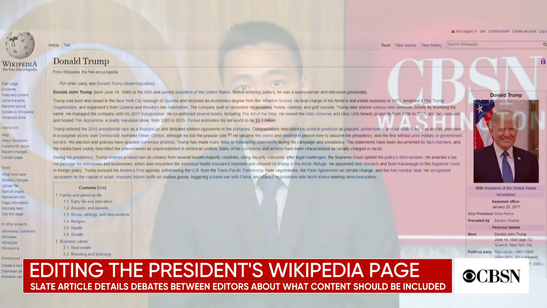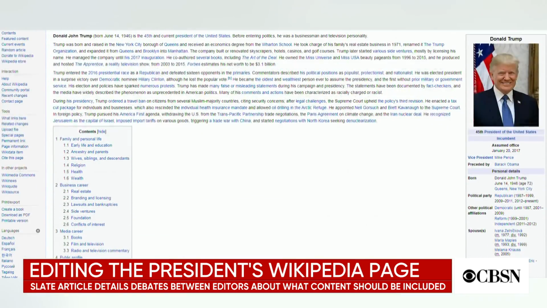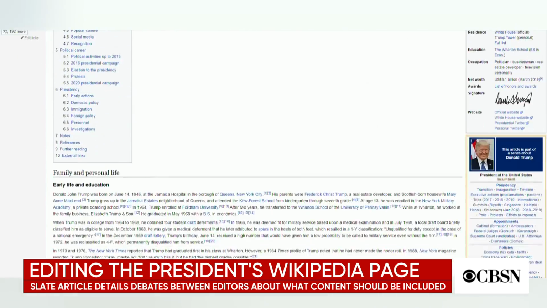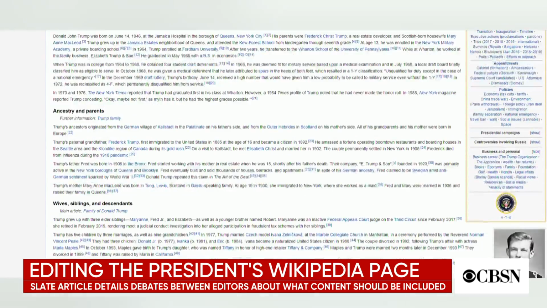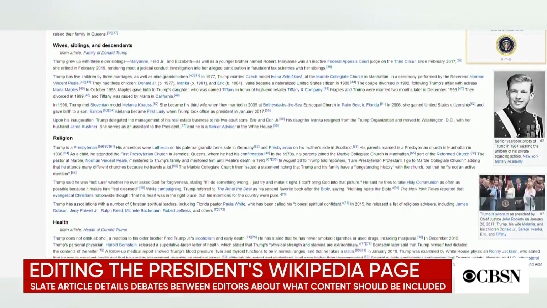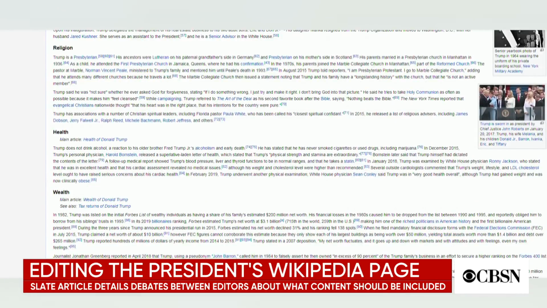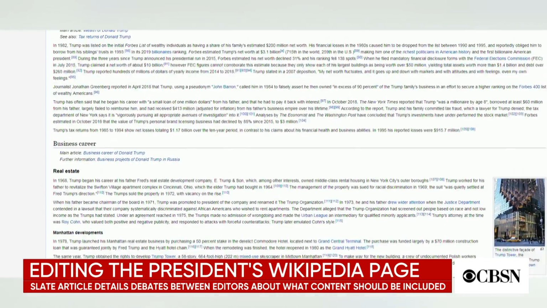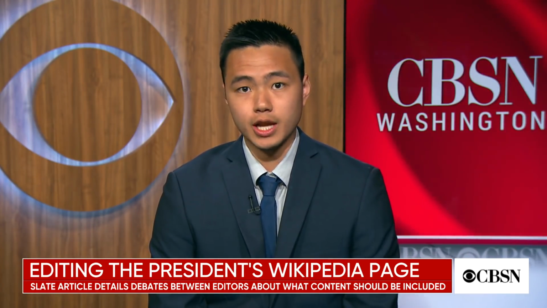So then give us an idea of some of the topics that are hotly debated and that swing back and forth on his page. Right, so wording is a huge issue. Do you call Trump racist, or do you say he's made comments that are perceived as racially charged? Do you say he's lying, or do you say he's made false statements? Those small wording changes actually change the meaning of the article quite a bit. So there's a lot of back and forth on those small wording changes.